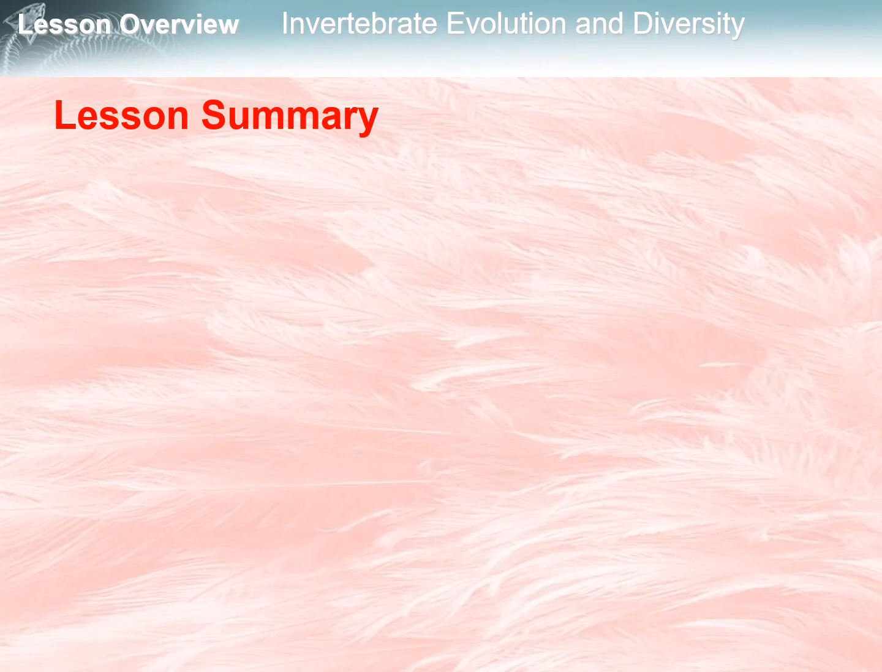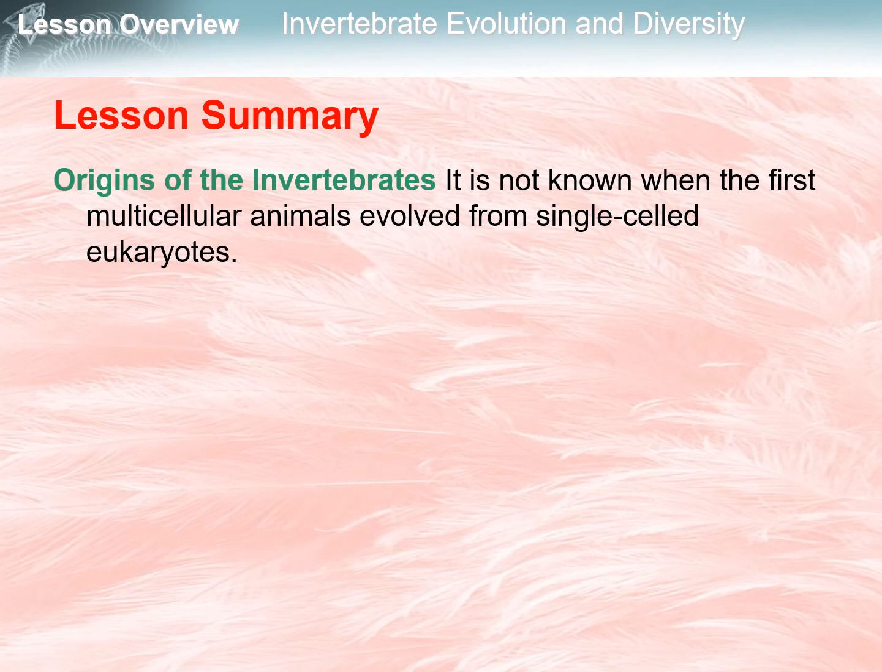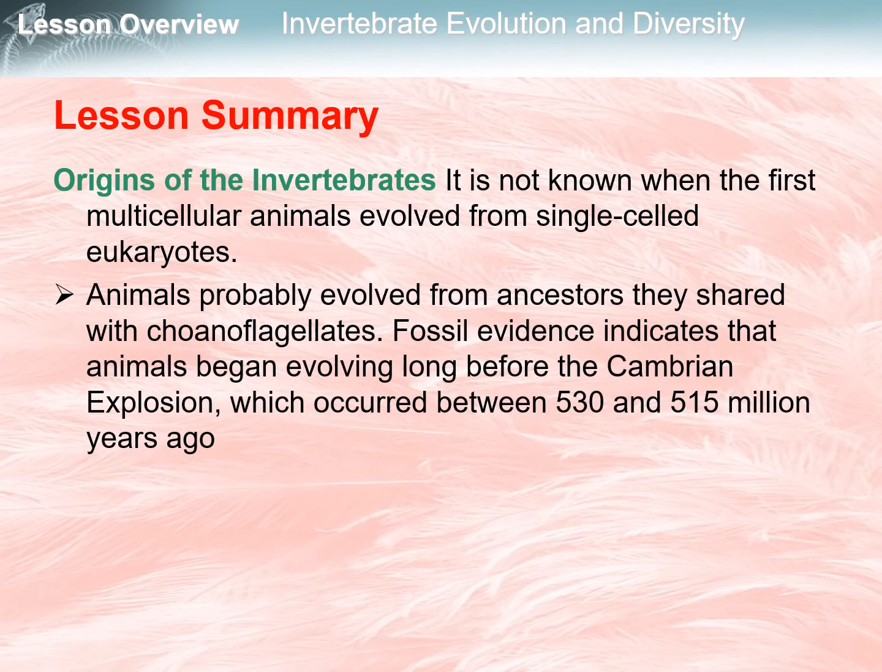So let's now summarize the lesson. The origins of the invertebrates. It is not known when the first multicellular animals evolved from single-celled eukaryotes. The animals probably evolved from ancestors they shared with choanoflagellates. Fossil evidence indicates that animals began evolving long before the Cambrian explosion, which occurred between 530 and 515 million